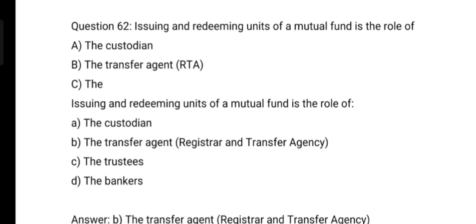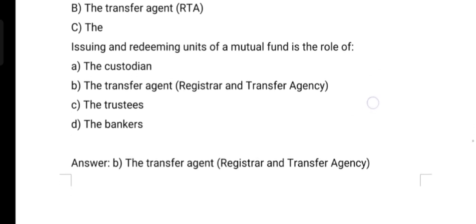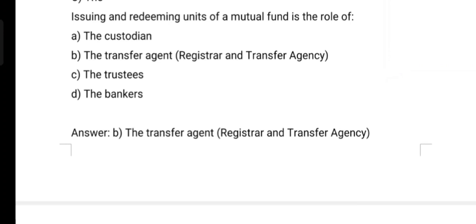Next question. Issuing and redeeming units of a mutual fund is the role of option A custodian, option B the transfer agent, option C the trustees, option D the bankers. And the correct answer is option B the transfer agent.